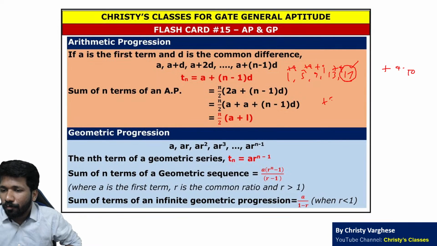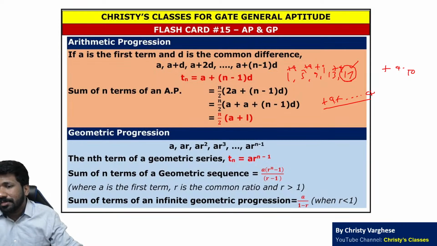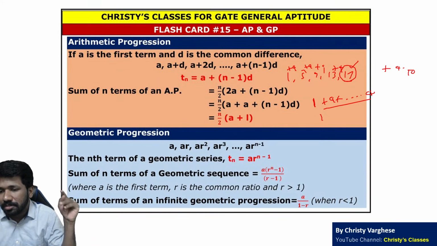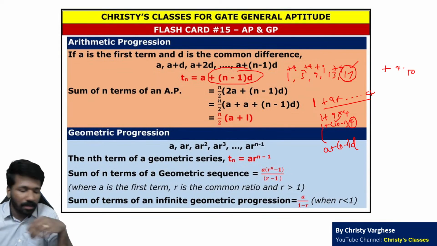9 times. So 4 added 9 times, or the common difference added 9 times to the first term 1. So 1 plus 4 added 9 times. That is 1 plus 9 into 4, or 1 plus (10 minus 1) into 4. Or in general, 1 is what? First term. 10 is what? 10th term is the term we need to find. So that is the nth term. n minus 1 into, what is 4? Common difference. That is this formula: a plus (n minus 1) into d.